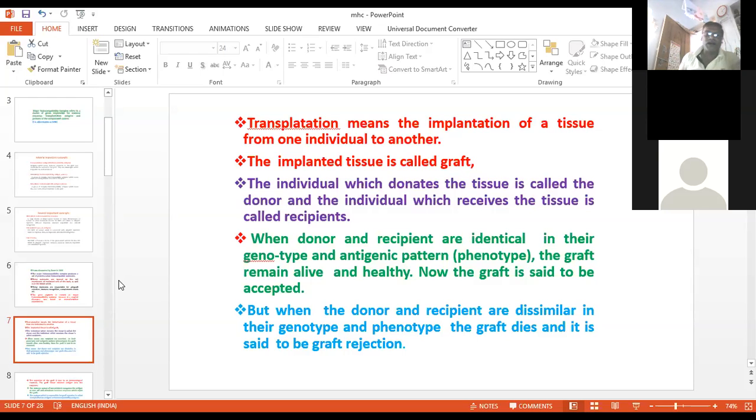But in the other case, when the donor and recipient are dissimilar in their genotype as well as in their antigenic pattern, that will be the phenotype, the graft dies and it is said to be graft rejection. So it definitely depends upon the similar as well as the dissimilar genotype and phenotype.